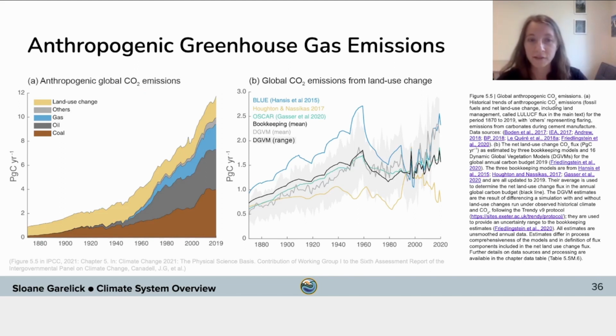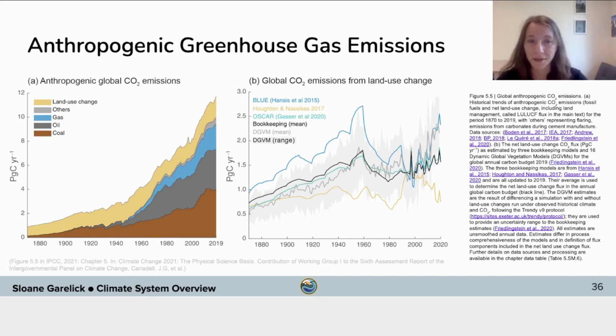And there are multiple sources of anthropogenic CO2 emissions. The graph on the left is showing the amount of CO2 emissions each year from land use change, oil, gas, coal, and other sources. And since 1980, anthropogenic sources of atmospheric CO2 have continued to increase. The figure on the right breaks down land use change a bit further and shows results from model simulations of the impact of land use change on atmospheric CO2.